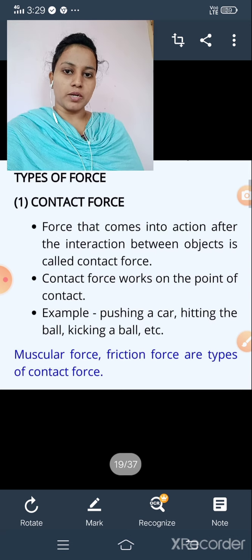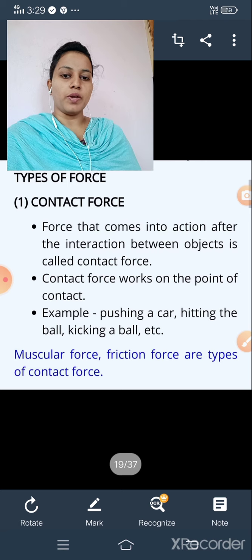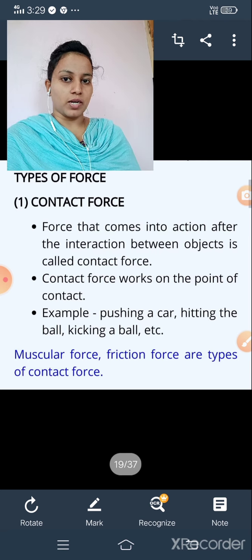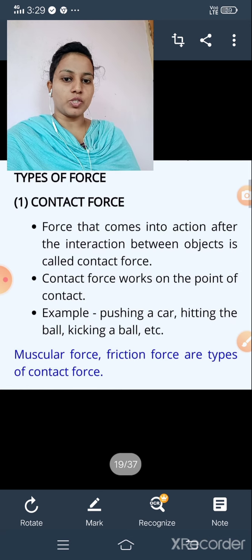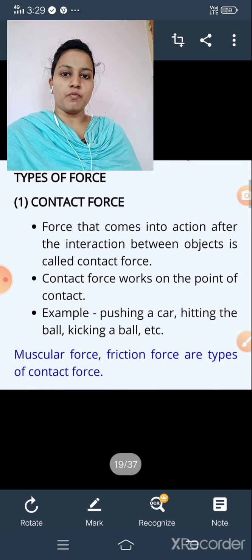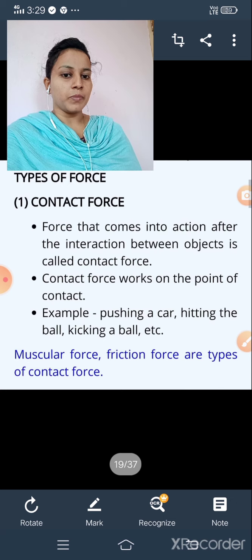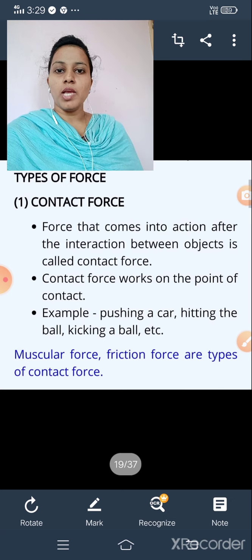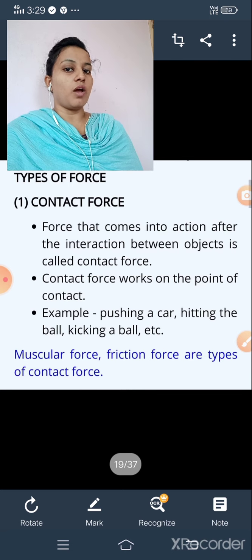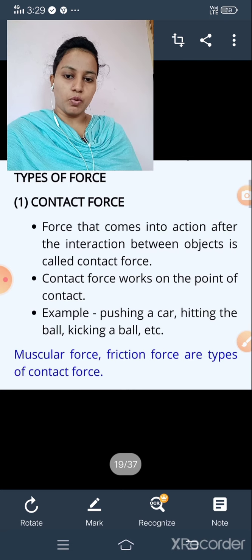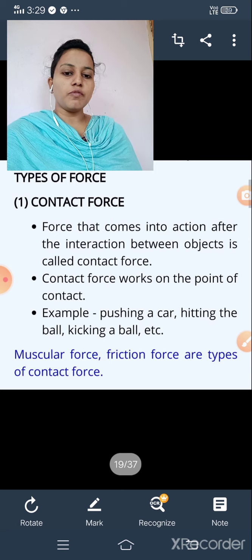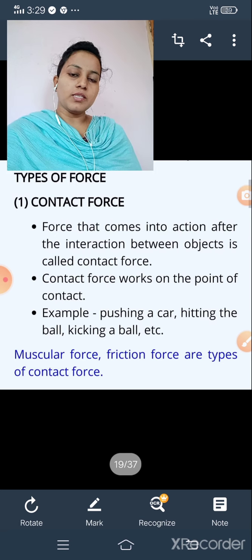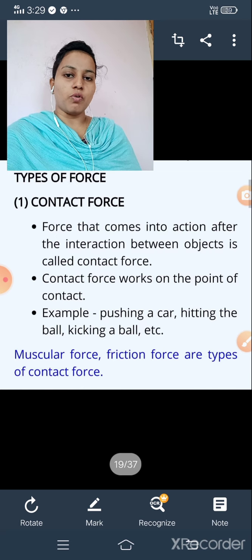Contact means touch. So the second point, contact force works on the point of contact. It means it works on the point of touch. For example, pushing a car: without touch we can't push the car. Hitting the ball: without touch we can't hit the ball. Kicking a ball: without touch we can't kick a ball. So muscular force and friction force are examples of contact forces. This is about contact forces, which was already discussed.